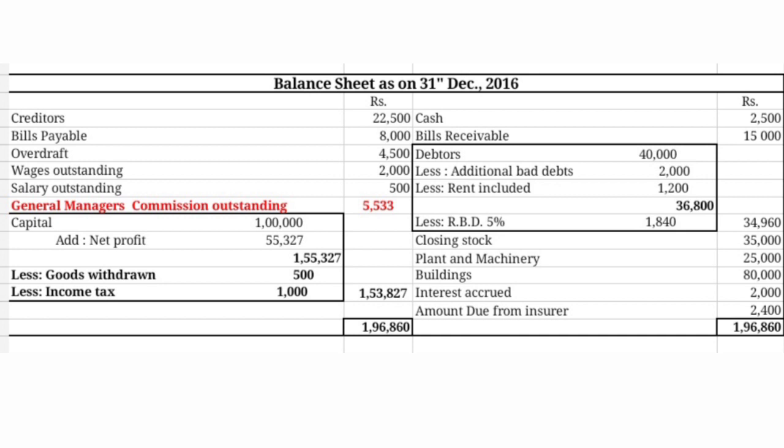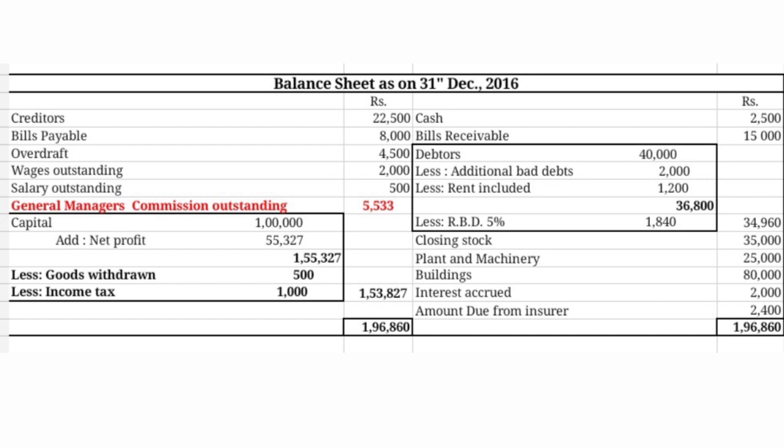Closing stock 35,000, plant and machinery 25,000, building 80,000, interest outstanding 2,000, amount due from the insurer 2,400. That means the compensation amount is not yet received. If it is encashed, then we need to add that amount to the cash account, but it is not encashed, so it is yet to come from the insurance company to the firm. Take it as outstanding income under the asset side.